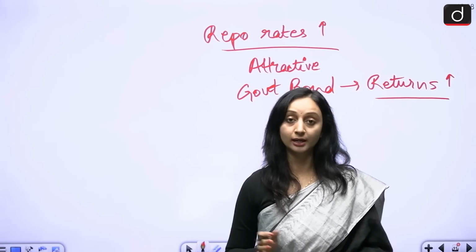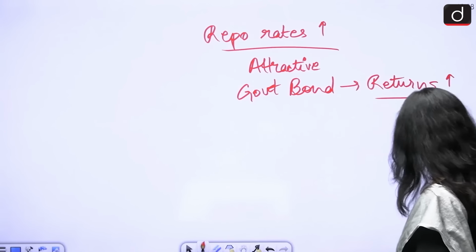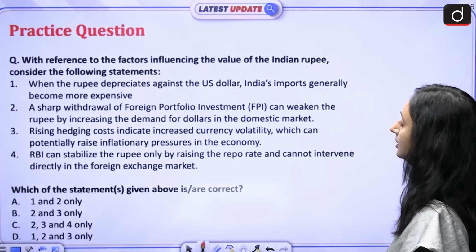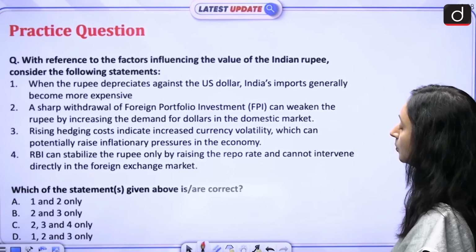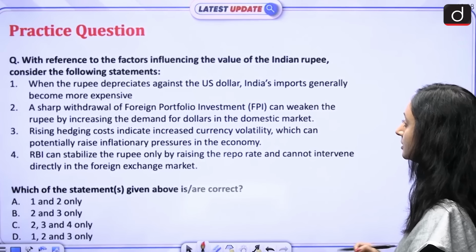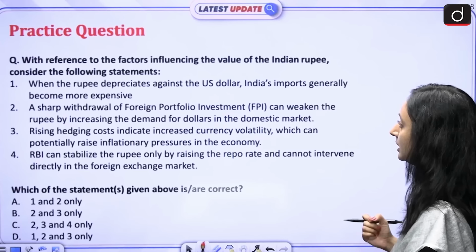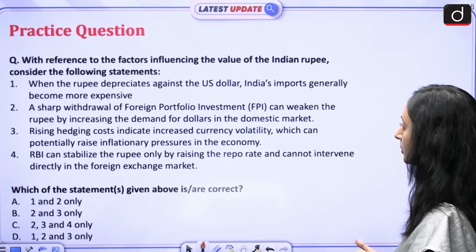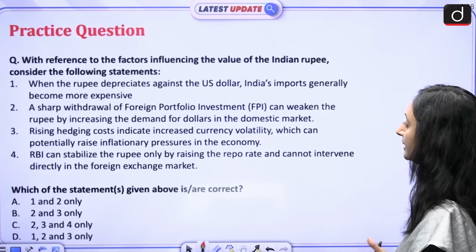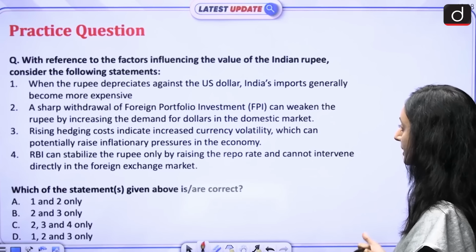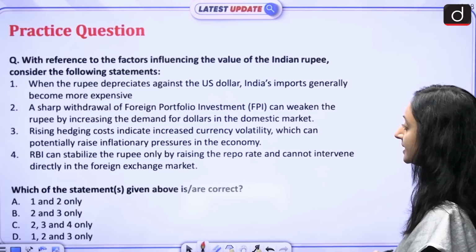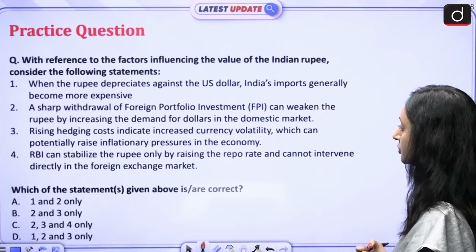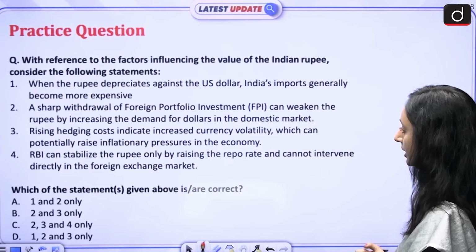Now, let us look at a practice question for prelims. With reference to the factors influencing the value of the Indian rupee, consider the following statements. 1. When the rupee depreciates against the US dollar, India's imports generally become more expensive. 2. A sharp withdrawal of foreign portfolio investment can weaken the rupee by increasing the demand for dollars in the domestic market. 3. Rising hedging costs indicate increased currency volatility, which can potentially raise inflationary pressures in the economy.